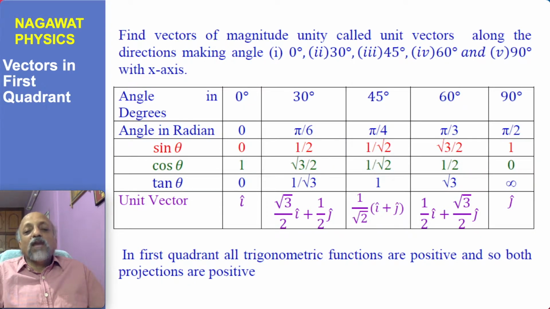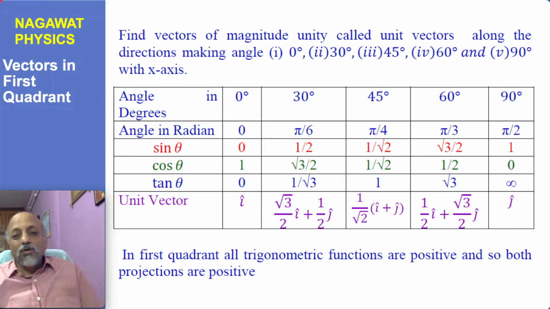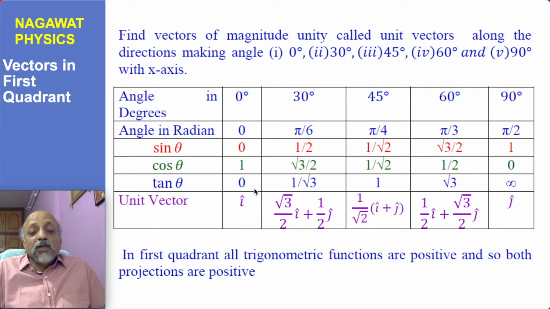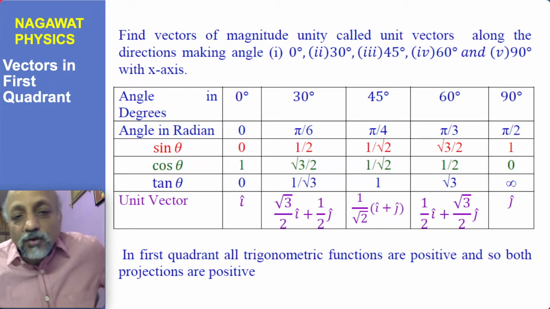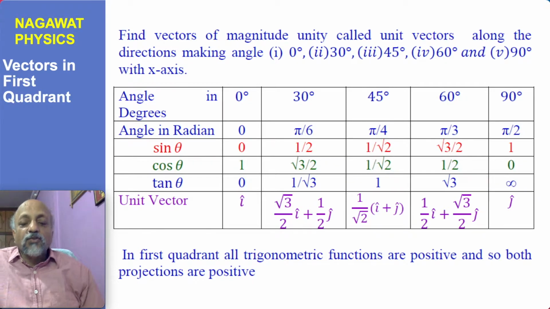And once you have written this standard table, there is a beauty that now you can write the cos theta values in the reverse order: 1, root 3 by 2, 1 by root 2, half and 0, in the reverse order in this manner from here. And you can determine tan theta from sine theta divided by cos theta. So we have that all the trigonometric functions sine theta, cosine theta and tan theta in the first quadrant have positive values, remember. That's true, they have positive values in the first quadrant.